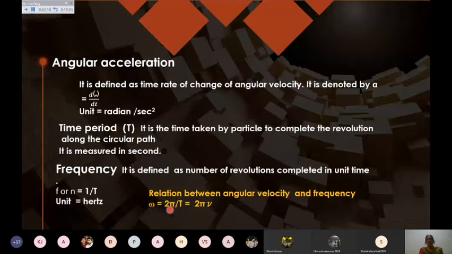The angle turned is 2 pi when the time taken is capital T, the time period. So omega equals 2 pi by T, which equals 2 pi nu. We use this formula many times in solving questions. All these terms should be clear to you so that we can move ahead.